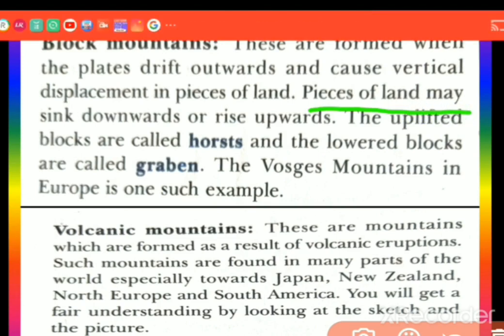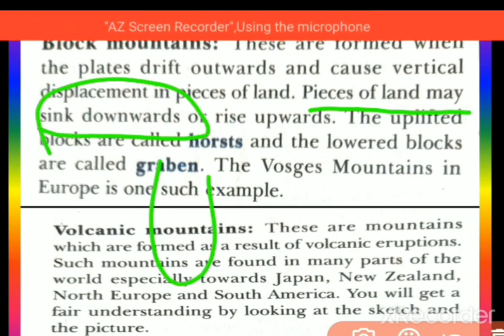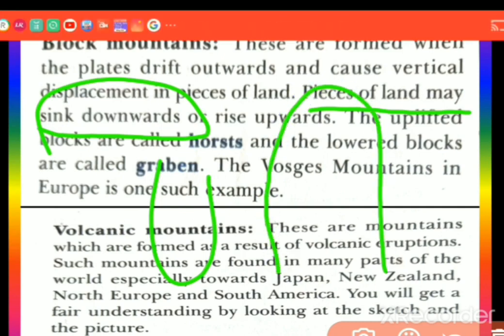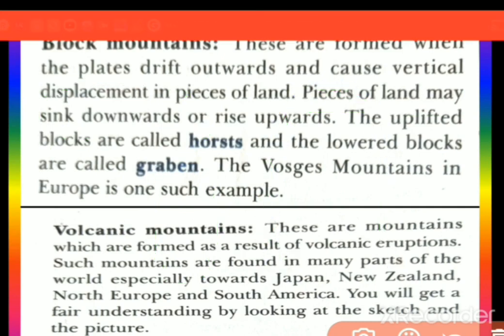Pieces of land may sink down, meaning go down fully like this, or sometimes may rise up like this. So that is what we see. That is the block mountains. You might have seen in most places, some are very high and some places have gone down.